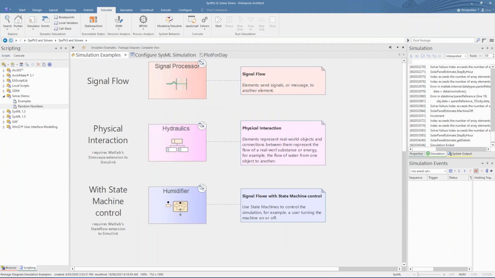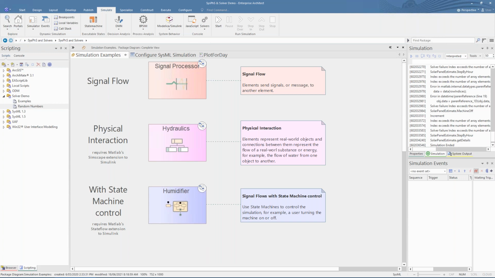There are two main types of systems that can be modeled with SysFIS. The first is signal flow, in which an element can send a signal or message to another element. That element can then manipulate the message and combine it with other signals and then pass on a new signal to the next block in the model. This is a more abstract style of modeling and matches up with the core Simulink features.